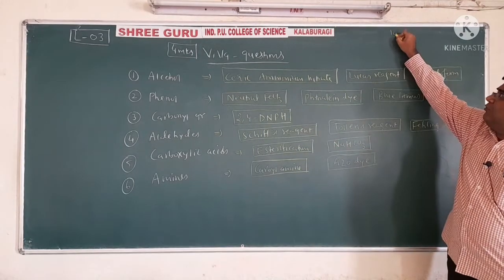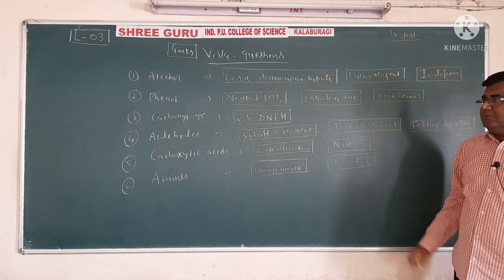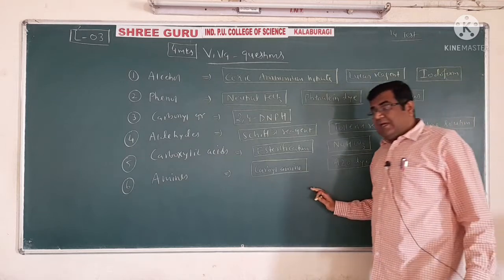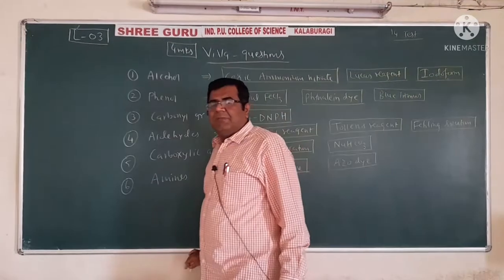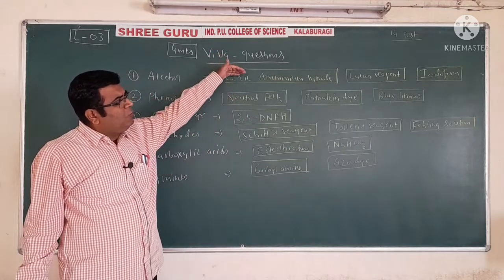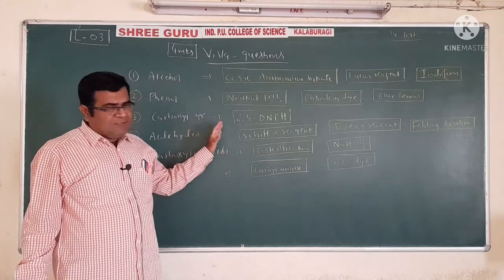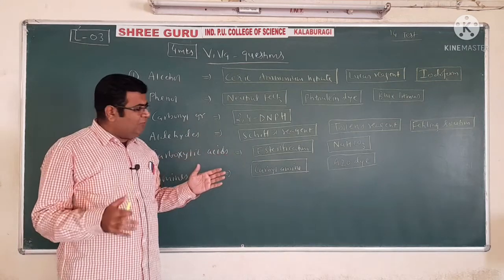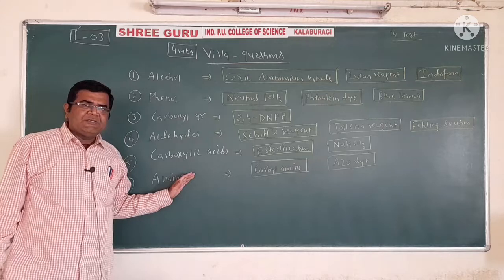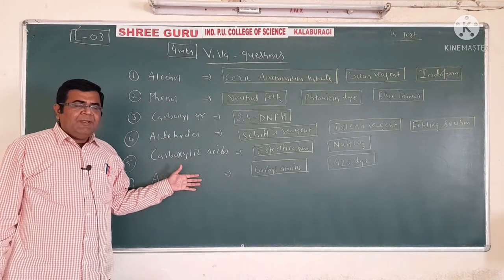So these are the 14 distinction tests which are in our syllabus. The examiner will pick any two functional groups and ask two questions on each functional group. So you should make this type of chart, whatever I have written here, so that you can prepare it in an easy way.